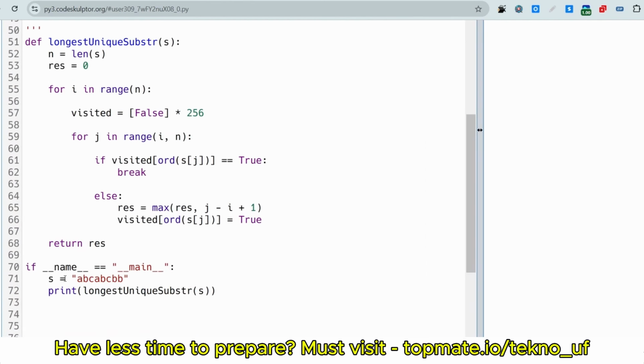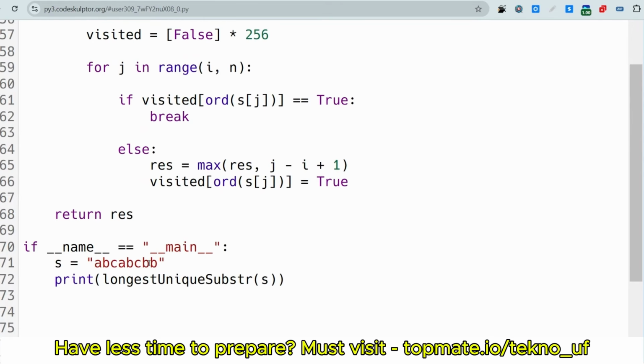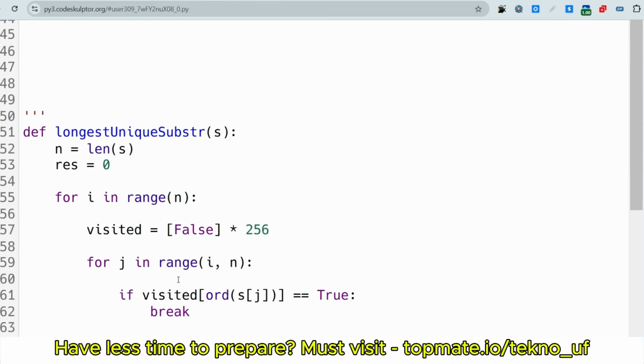At first, check here: if name is equal to main, then s is equal to this string. This is also hard coded. Let's say this is the string, and it is the actual substring string given in the exam. This is the name of the function, and it is returning the length of the longest substring, and we are printing that, nothing else. So let's go to the implementation of the function.